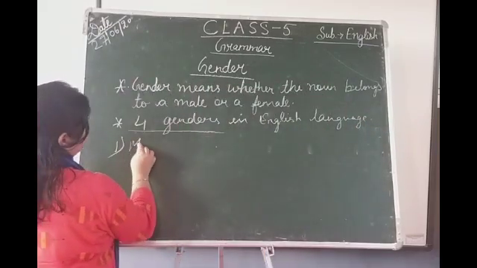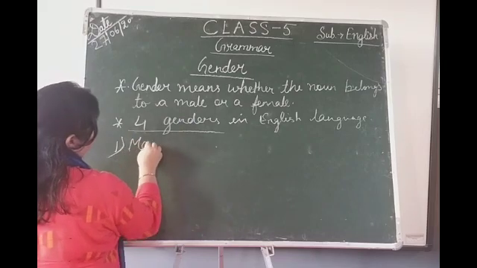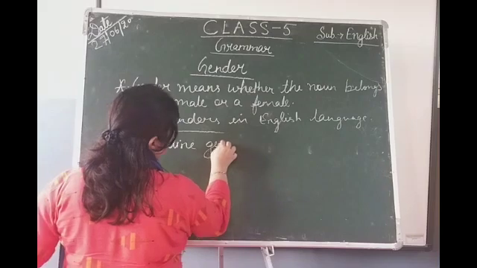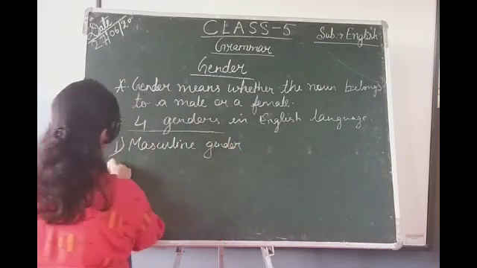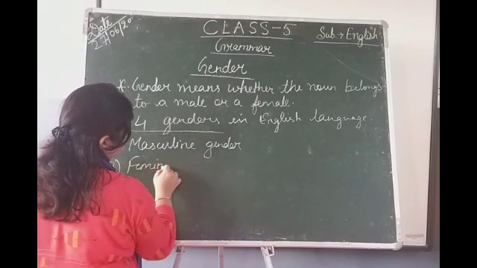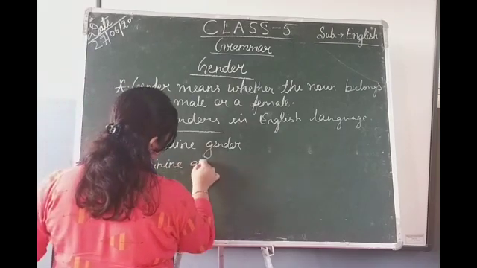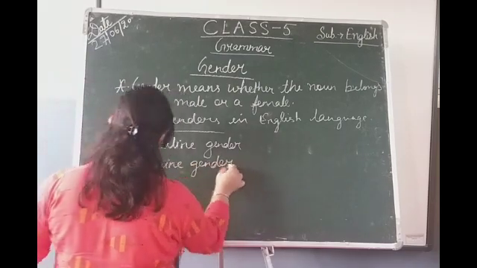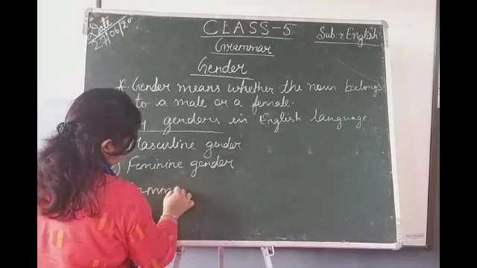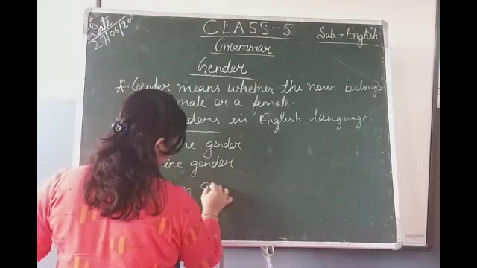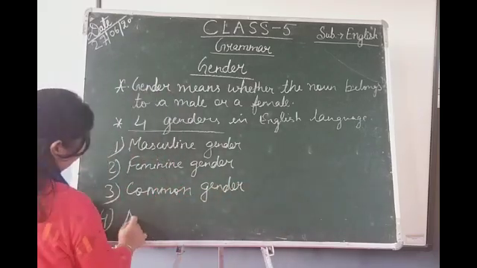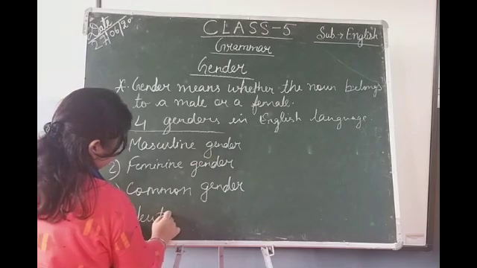First one is masculine gender. Second one is feminine gender. Third one is common gender. And the last one is neuter gender.